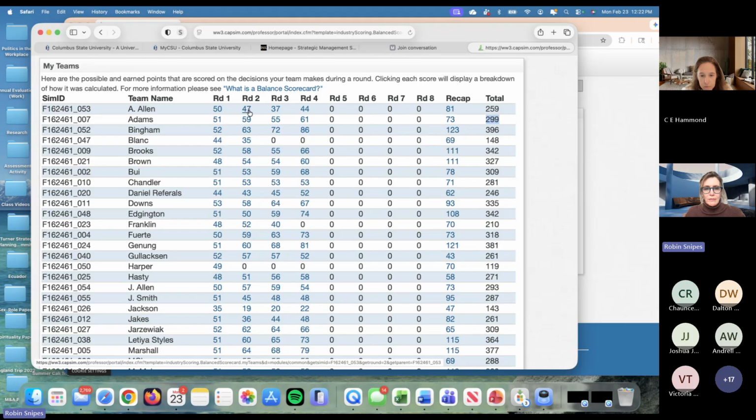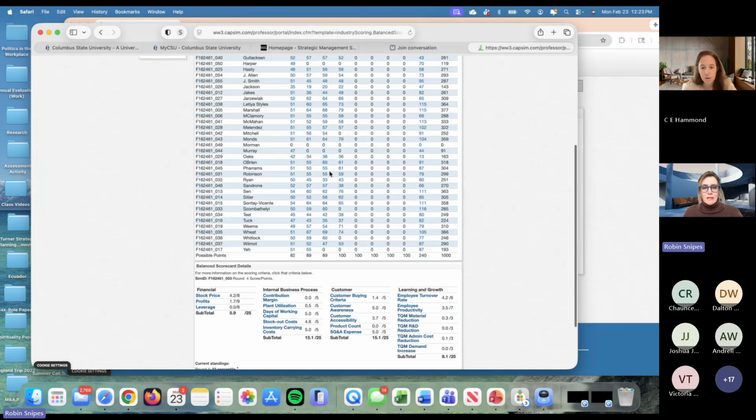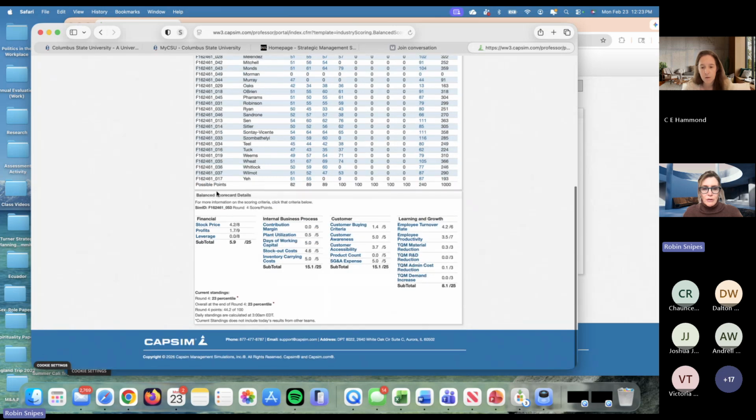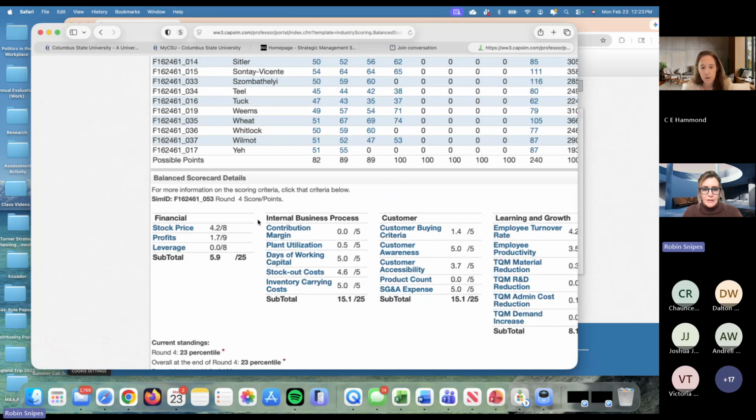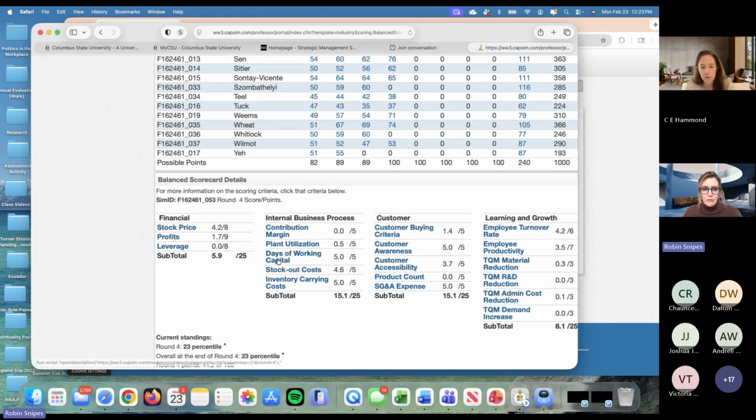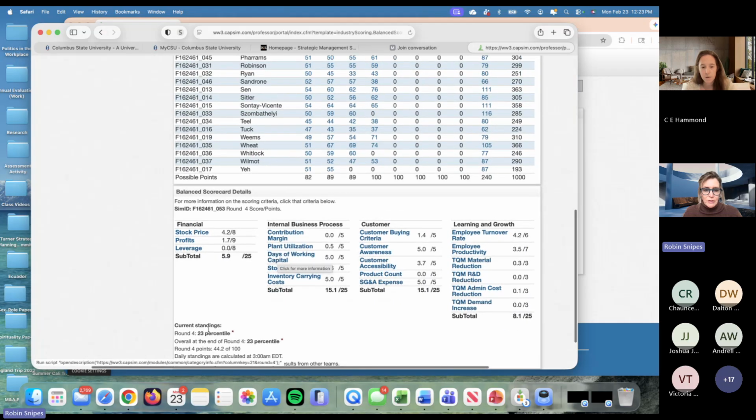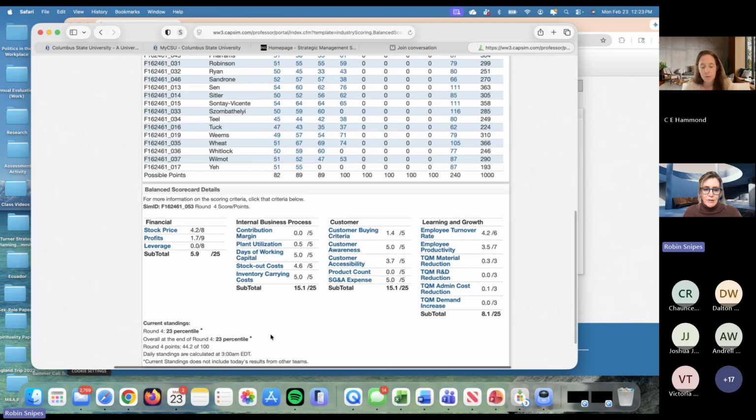So we want to raise your score so that you could make a 100 on this, you'd have to go all the way back to round 2. Now, let's say you wanted to try that, but you get busy in your other classes or at work with your other responsibilities and you can't finish all 4 rounds. Well, what I would suggest is that you screenshot, in this case, here's a screenshot of this student's balanced scorecard. And I can see that's not the 50th percentile, not cumulatively or overall, or specifically in round 4.